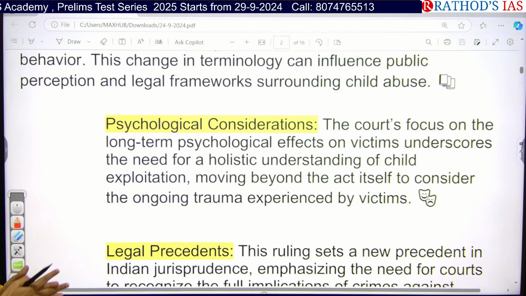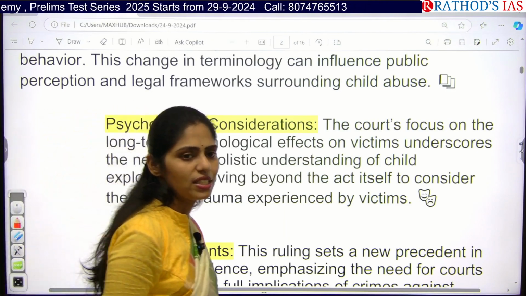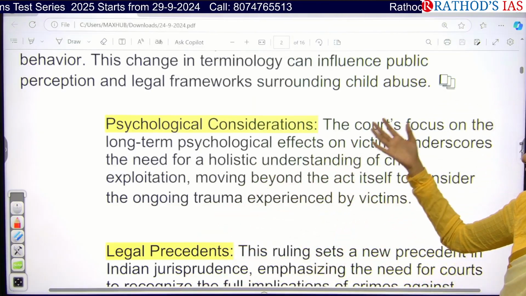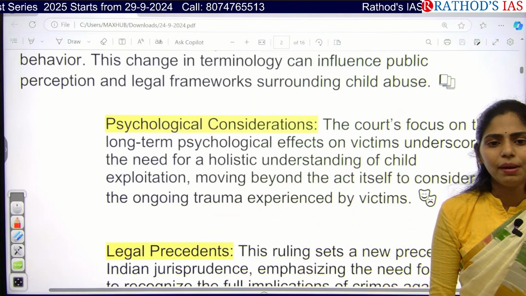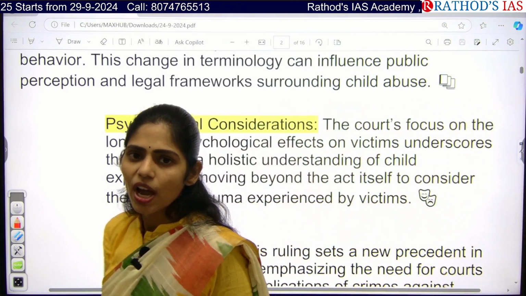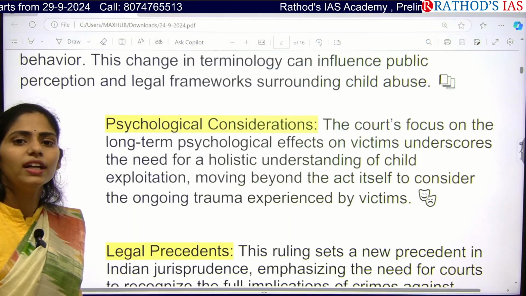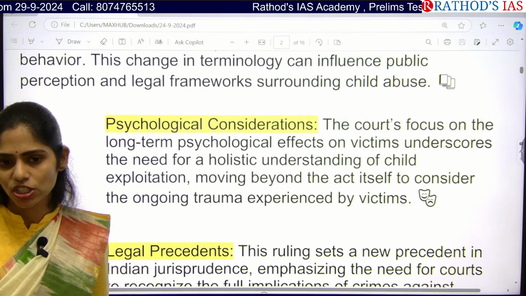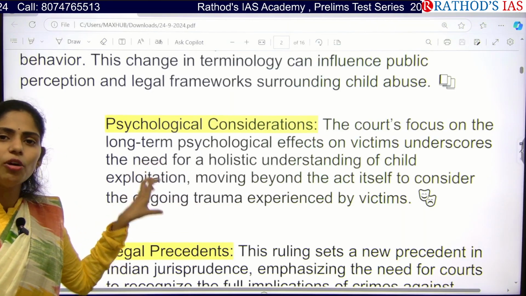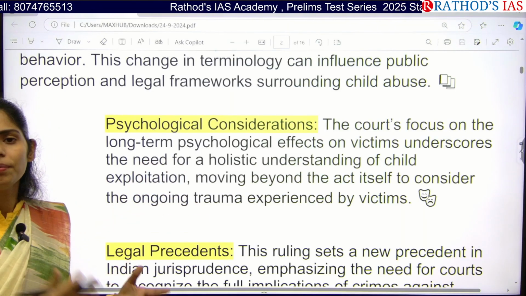So why is the Supreme Court taking this issue as very serious? Because today's children are tomorrow's citizens. If they have a psychological impact now, what happens? Can we ensure human capital in our country? No. And we already know that there is very low women's participation in the workforce according to the Periodic Labour Force Survey. So the government is trying to enhance women's participation.